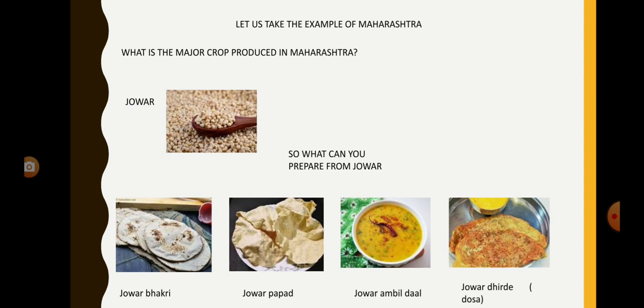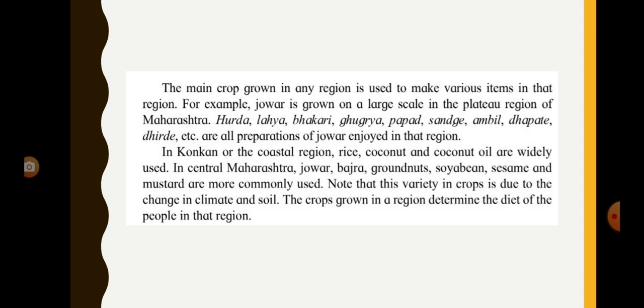Let us take the example of Maharashtra. What is the major crop produced in Maharashtra? Jowar. So what can you prepare from jowar? Jowar bhakri, jowar papad, jowar ambil dal, jowar dhirde, that is dosa. So the main crop grown in any region is used to make various items in that region.